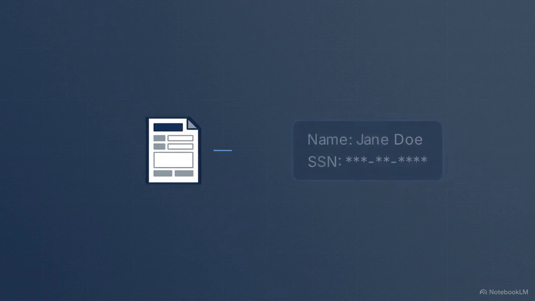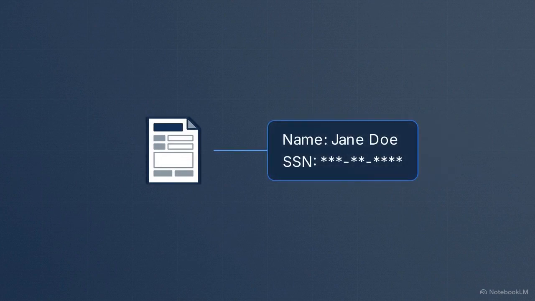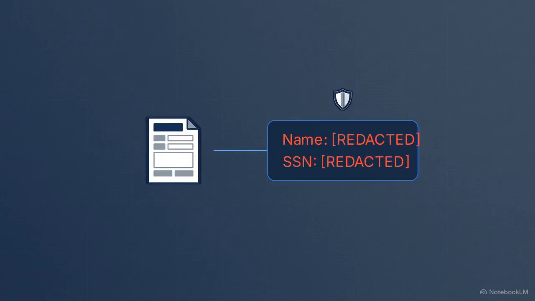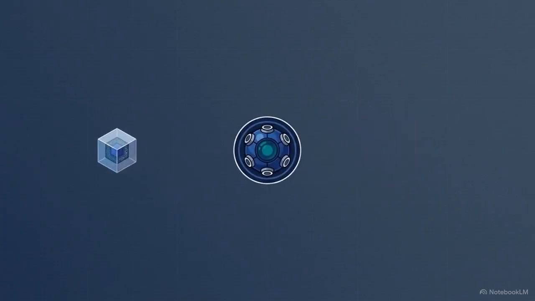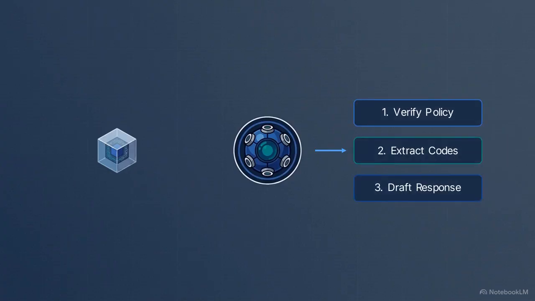To prevent data leaks, the agent anonymizes the file by masking specific fields, like names and social security numbers, and replacing them with neutral markers. Once the data is masked, it feeds into the central brain of the agent. Here, the system extracts the necessary details and builds a sequential execution plan.